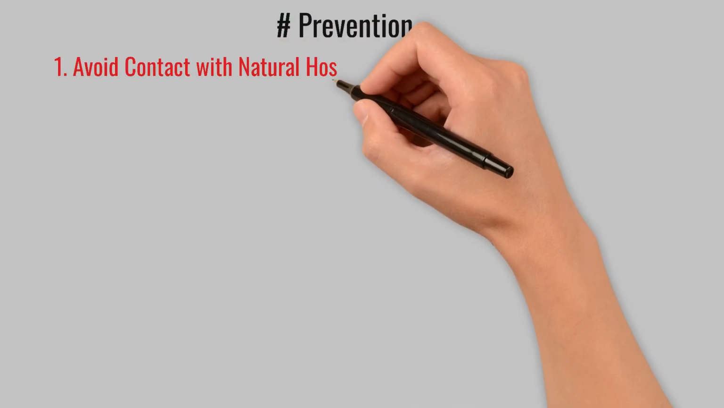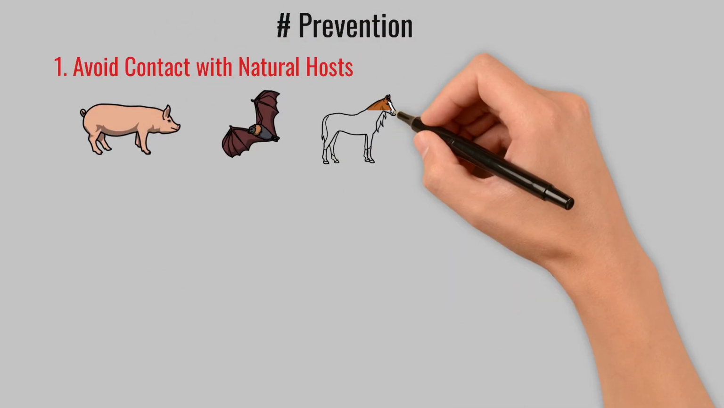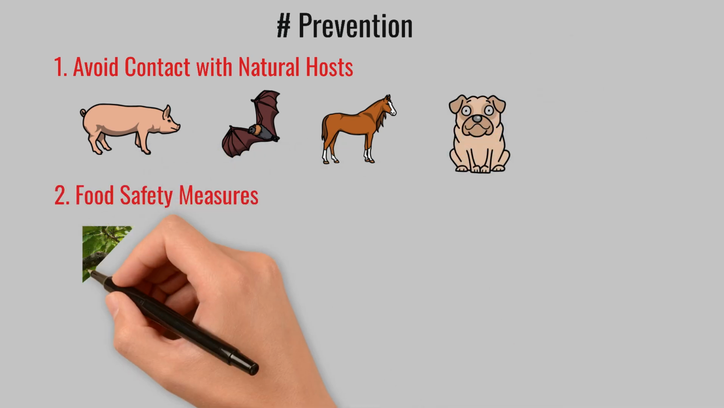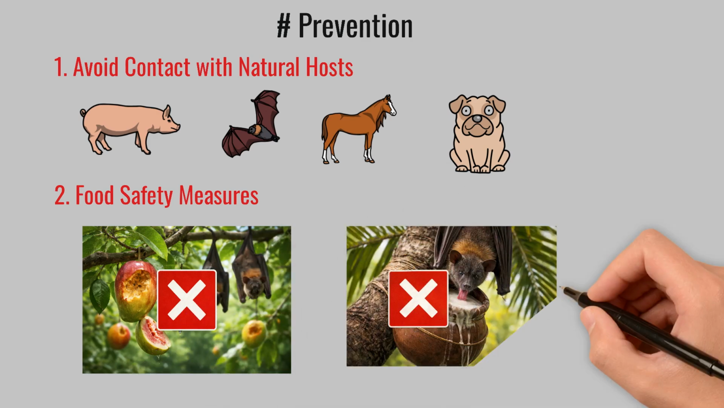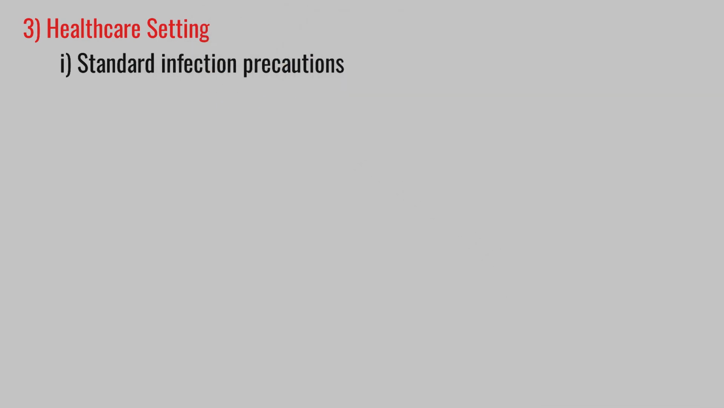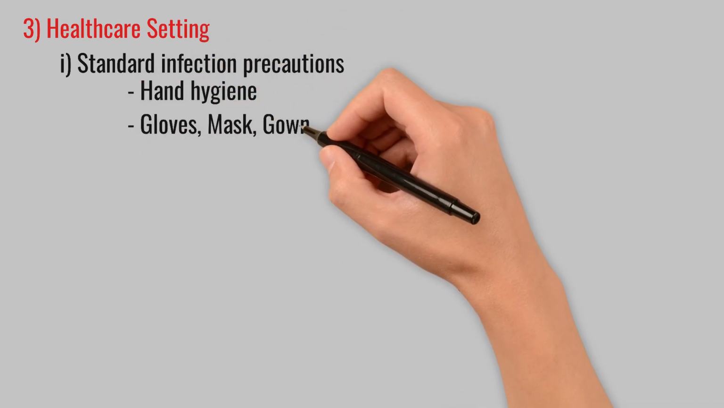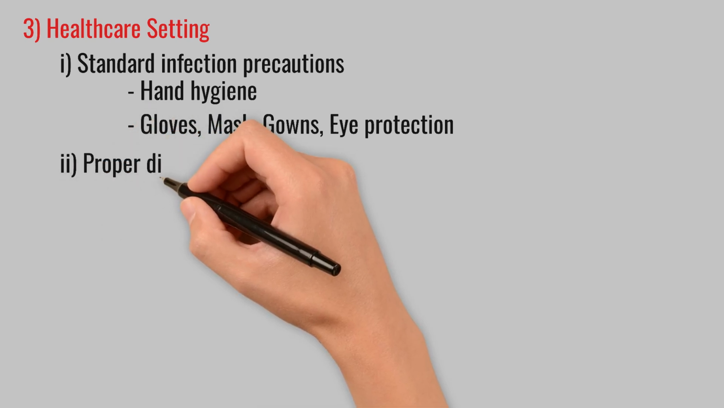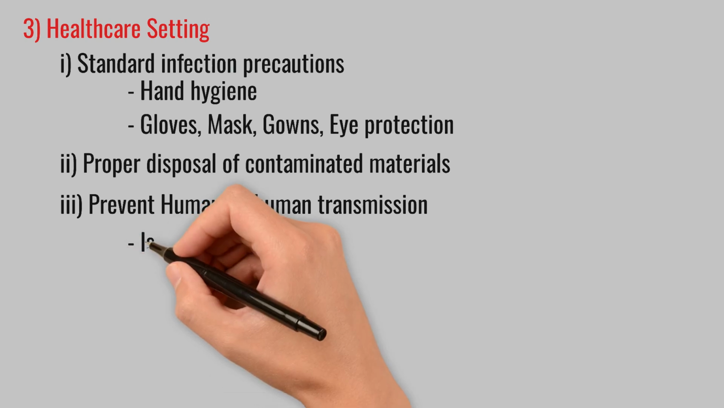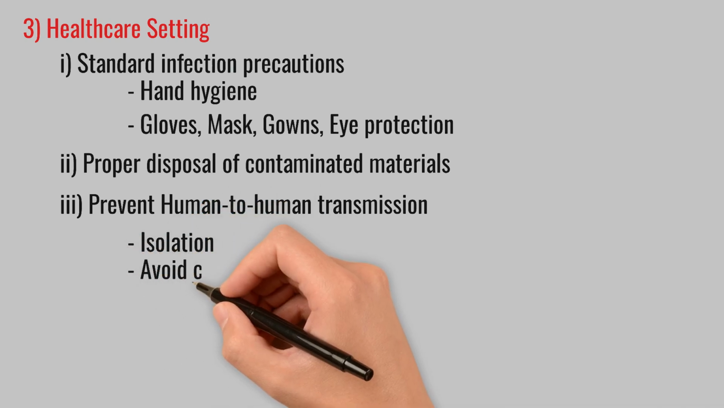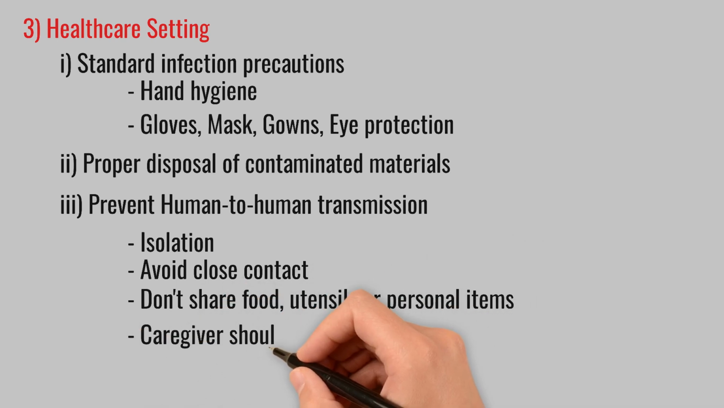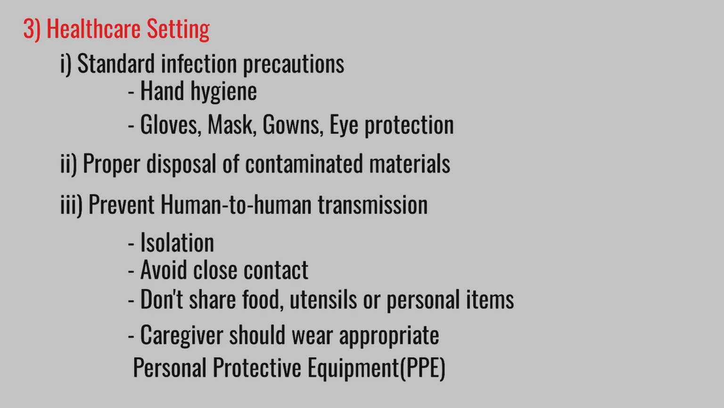In prevention, stay away from pigs, bats, or domestic animals in endemic areas. Do not consume fruits that are partially eaten or bitten by bats. Avoid drinking raw date palm sap. In a healthcare setting, use standard infection precautions like hand hygiene, gloves, masks, gown, eye protection, and proper disposal of contaminated material. Prevent human-to-human transmission by isolating suspected or confirmed Nipah patients, avoiding close contact, and not sharing food, utensils, or personal items. Caregivers should wear appropriate personal protective equipment.